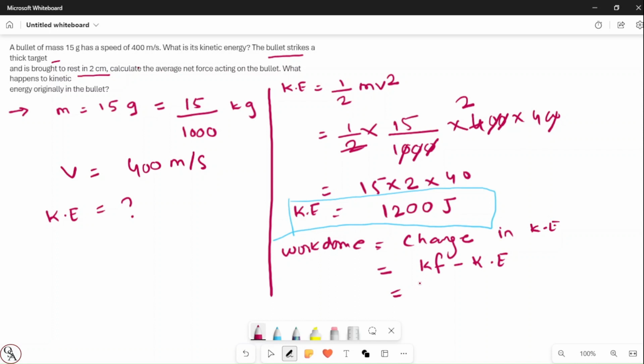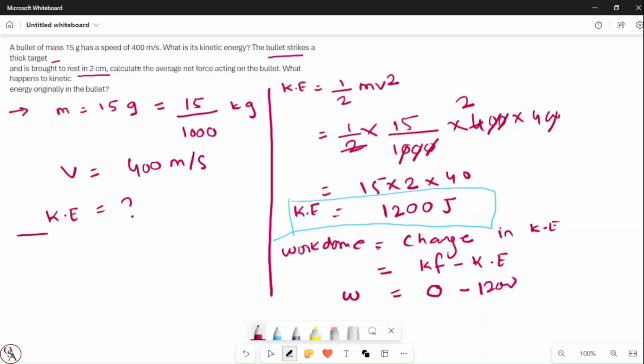Now when the bullet strikes the thick target and is brought to rest in 2 centimeters, its final kinetic energy is 0 and the initial kinetic energy is 1200 joule, right? The final velocity is 0 as it is at rest, so definitely the final is 0, so it's 1200 joule.